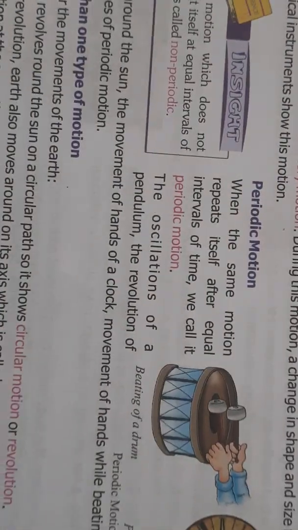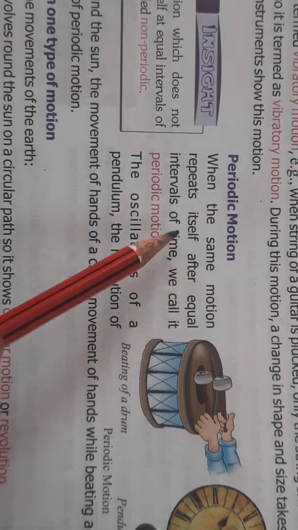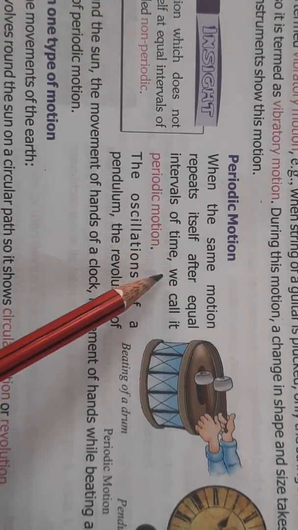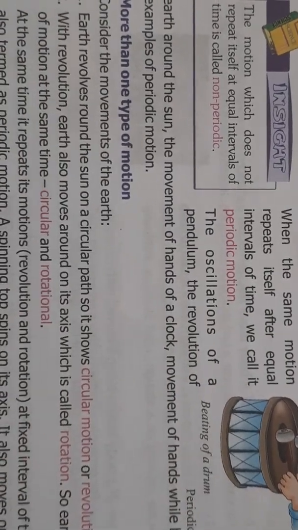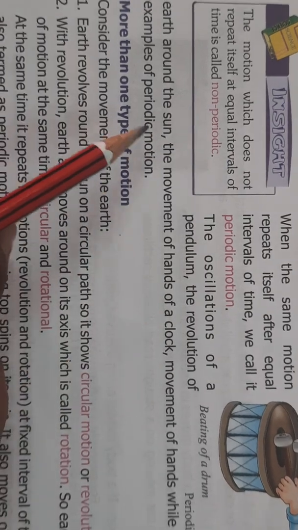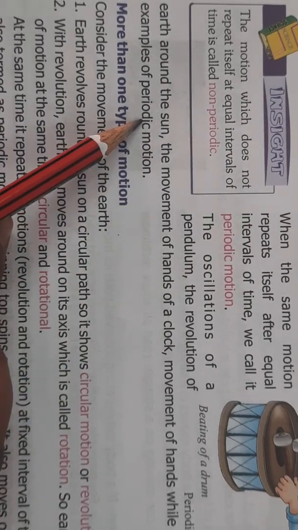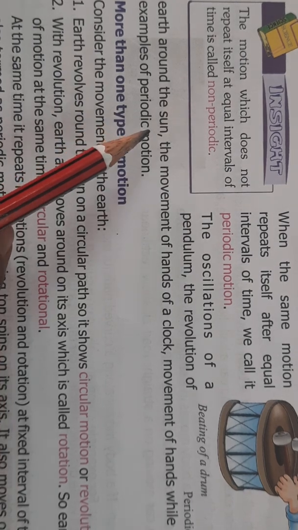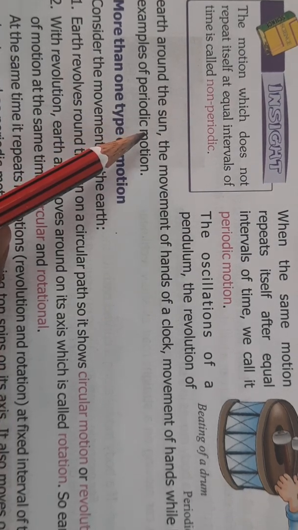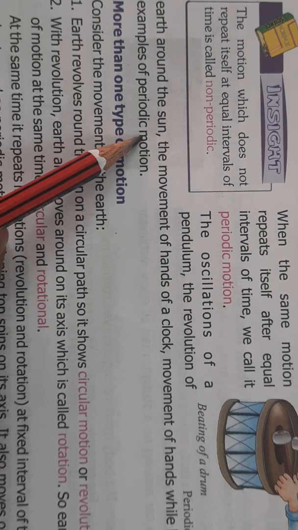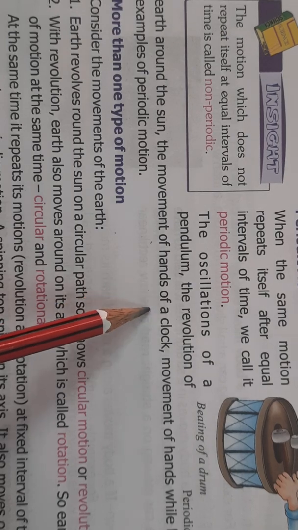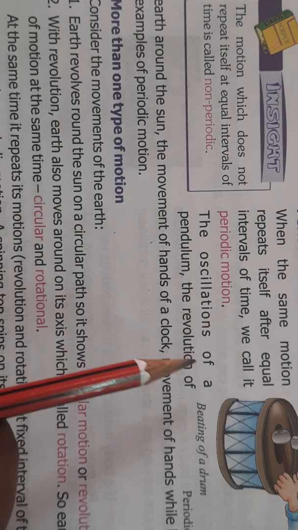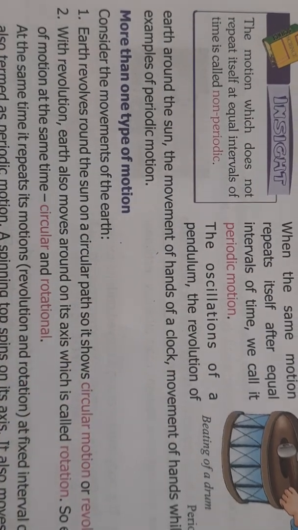Periodic motion, children, you have all studied, is when the motion repeats itself after an equal, fixed interval of time. Like the revolution of the earth around the sun, it is fixed, 365 days. The rotation of the earth on its axis, 24 hours, it is a fixed interval of time. Movement of the hands of a clock is also fixed. So periodic motion means motion which repeats itself after a fixed interval of time.